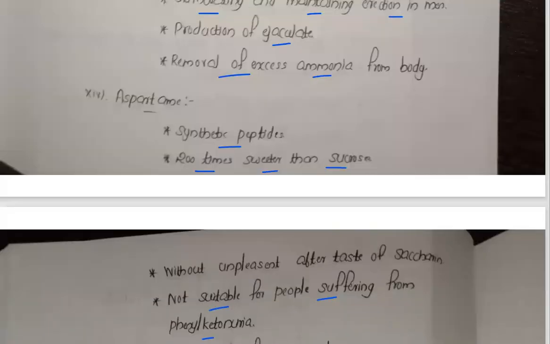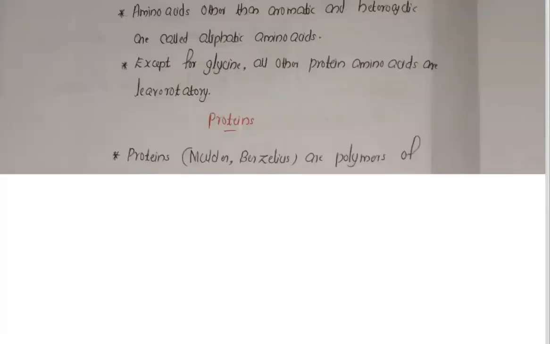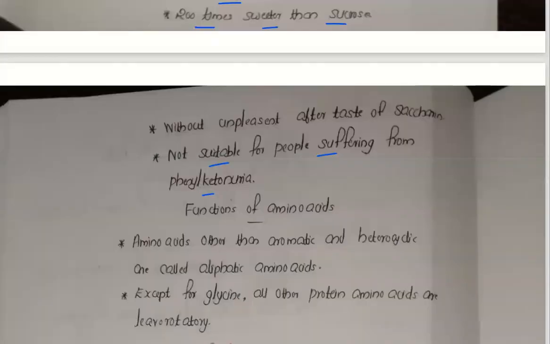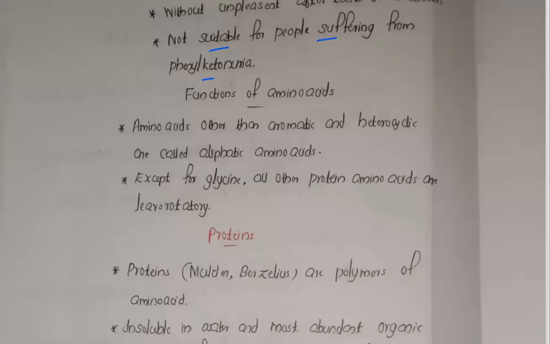Now coming to the next feature, about the functions of amino acids. Amino acids other than aromatic and heterocyclic are called aliphatic amino acids. Except glycine, all protein amino acids are levorotatory.